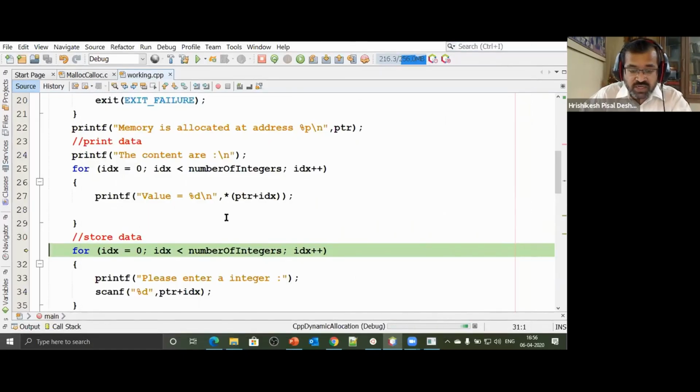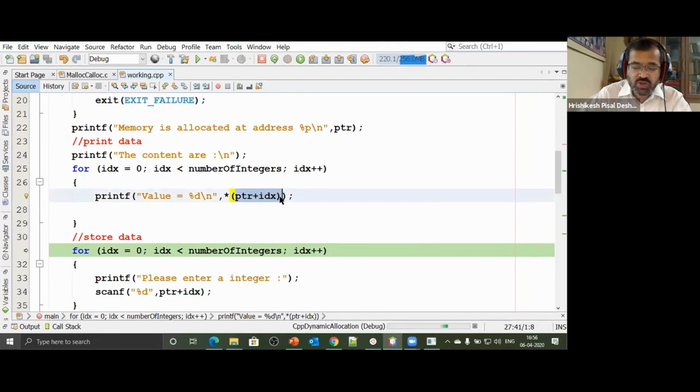I plan to store some data here. And how does this work? This statement works *(PTR + IDX). So let me also explain how this particular statement works. Now PTR is pointing to a block of memory. Let us stop this and discuss how this is actually happening. How do we read this notation *(PTR + IDX)? Let's discuss it once before we go ahead.